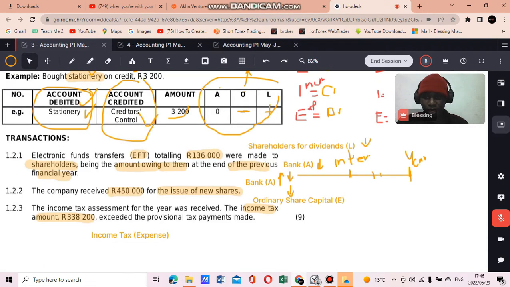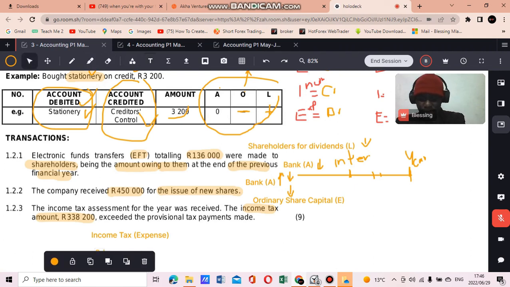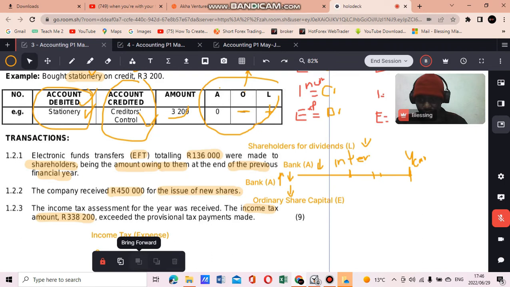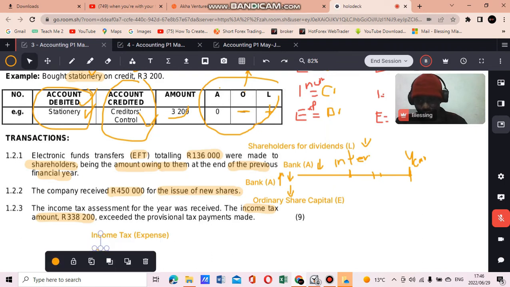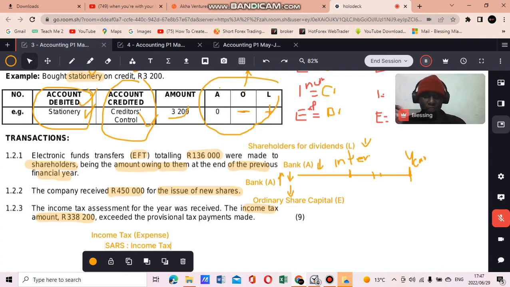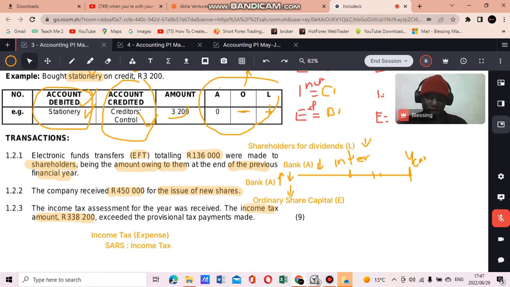Then what will be our credit? We have this account called SARS income tax. People usually refer to this account as a liability account, right? But it can be both a liability and an asset. So let me just explain this thing of the SARS income tax account.